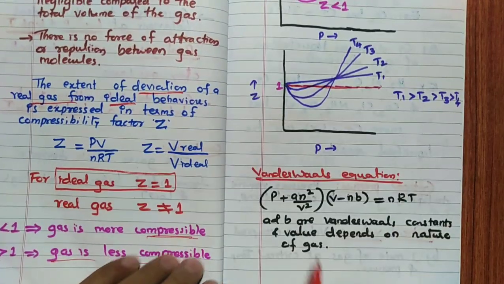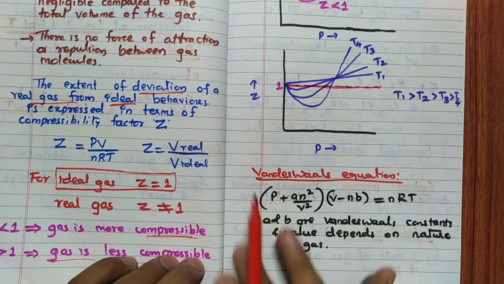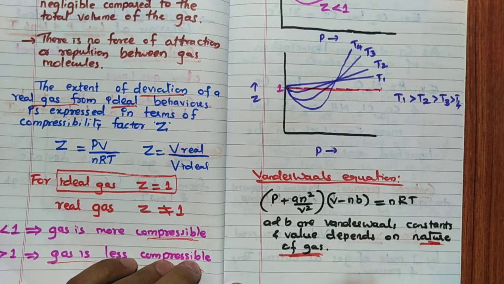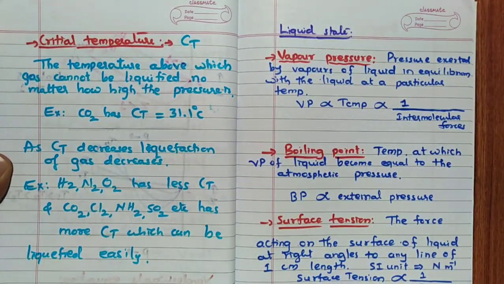Then the Van der Waals equation: (P + an²/V²)(V − nb) = nRT. In the first PUC theory exam also you have written it, I know that. a and b are the Van der Waals constants and their values depend upon the nature of the gas. Remember, the value depends upon the nature of the gas. Then critical temperature, critical pressure, critical volume.